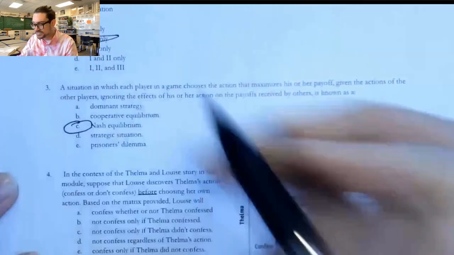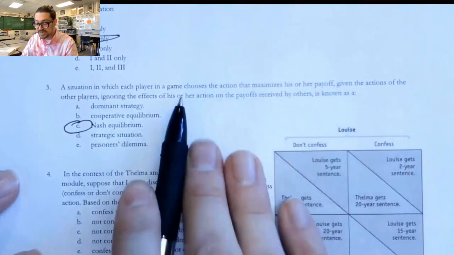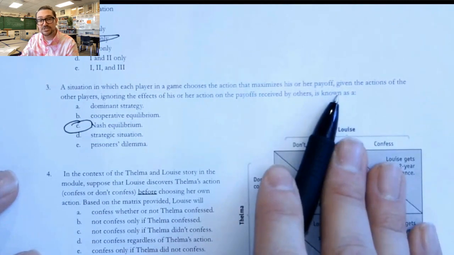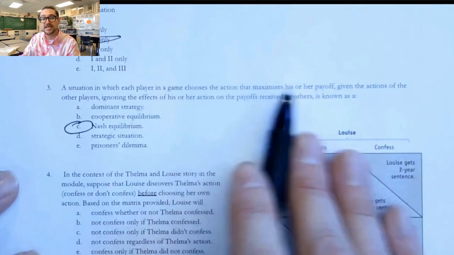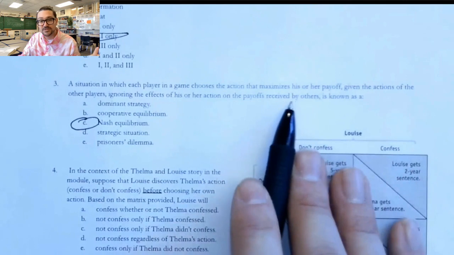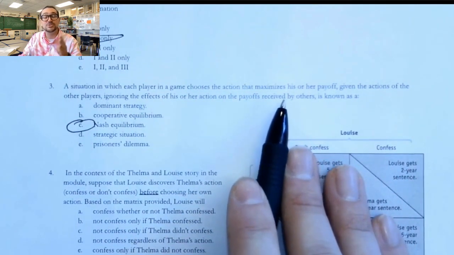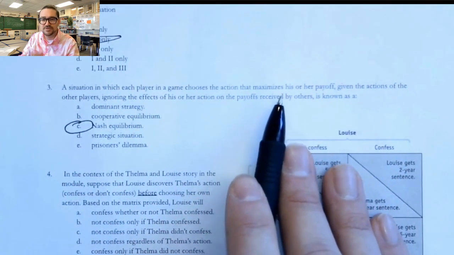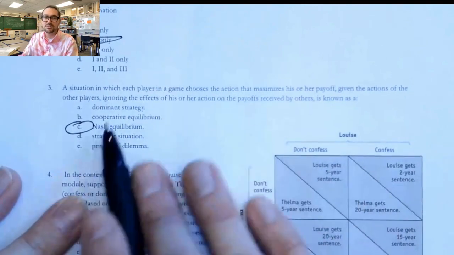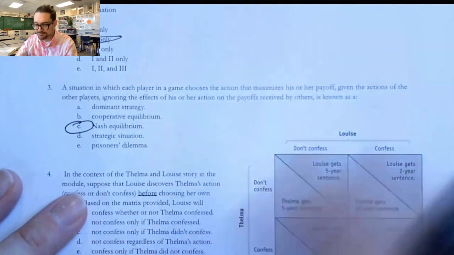Now, a lot of students want to say that this is a dominant strategy, but it's not. A dominant strategy is not choosing an action that maximizes your payoff, just ignoring the effects of the others. The dominant strategy means you're always choosing the same action. Those are two different things. This is a Nash equilibrium that's different from a dominant strategy.